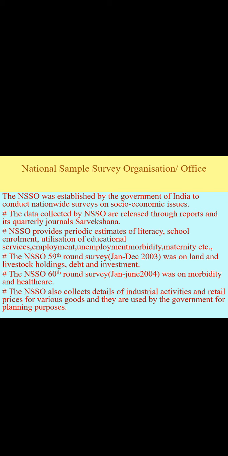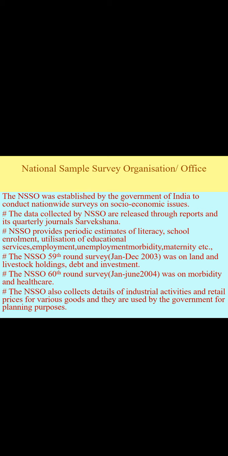The NSSO 59th round survey in 2003 was on land and livestock holdings, debt and investment. Okay, so the 59th survey, and the 60th survey consists of morbidity and health care. The NSS will also collect details about industrial activity and retail prices for various goods, which are used by the government for the planning process. Okay, the concept is closed and the collection of data chapter is entirely over.